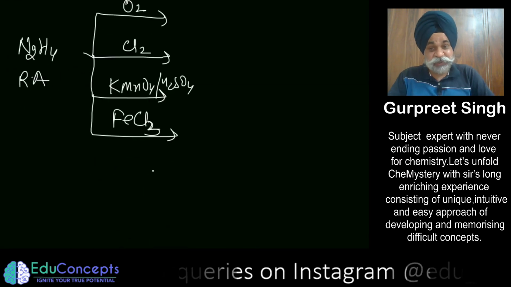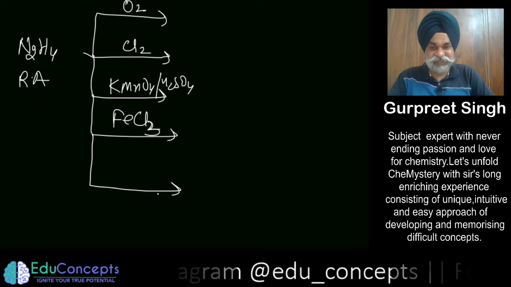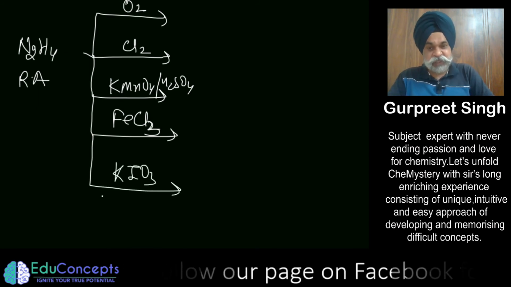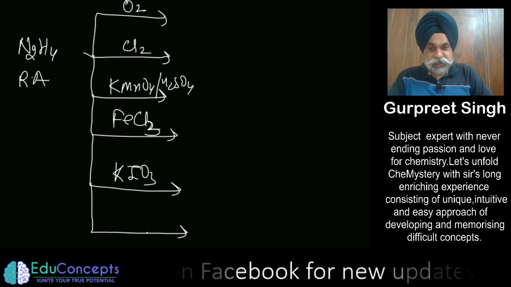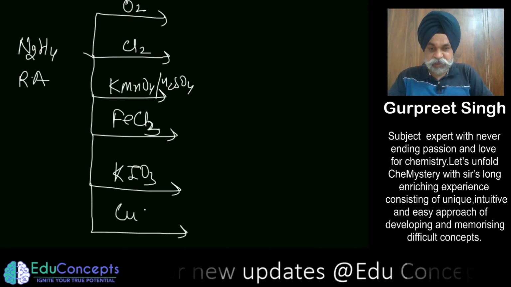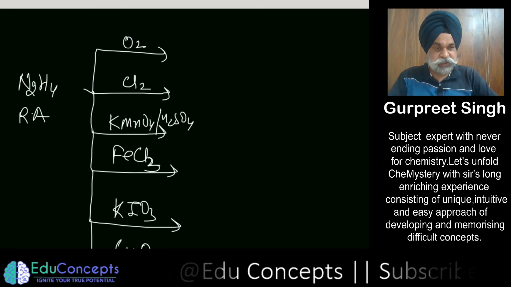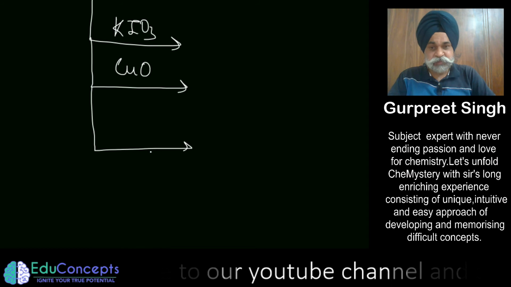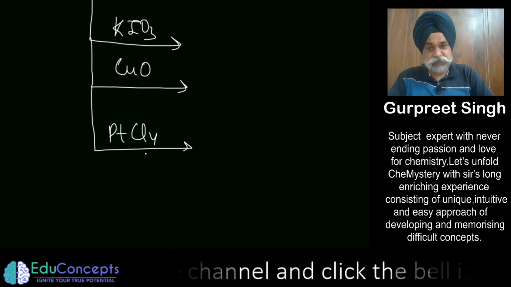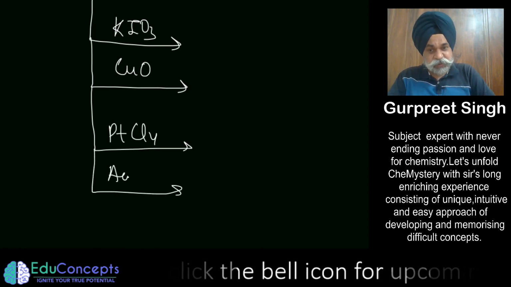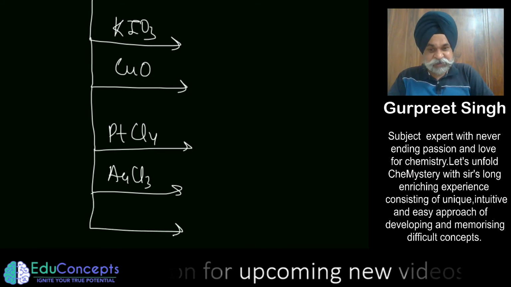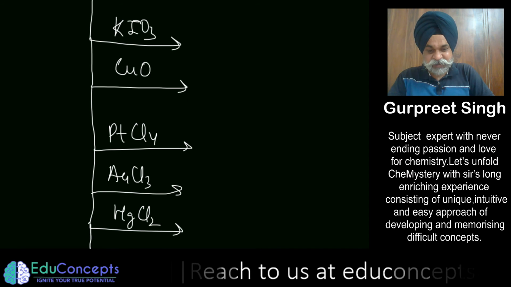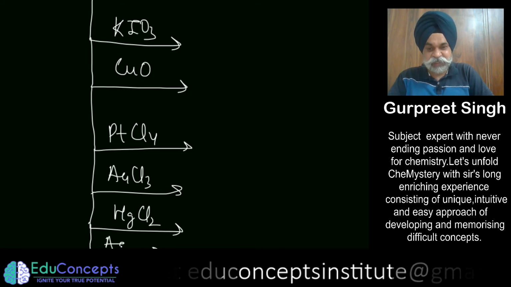So you could see there are so many methods of making nitrogen gas. You can treat it with potassium iodate where it changes to iodine. Then you can treat it with cupric oxide. The list is quite a lengthy one. You can treat it with, this also is very important, PtCl4, AuCl3, HgCl2, and still you have silver nitrate.